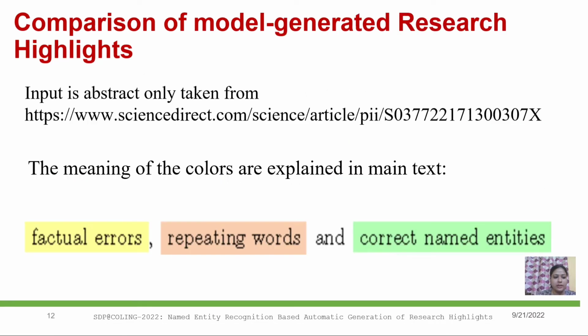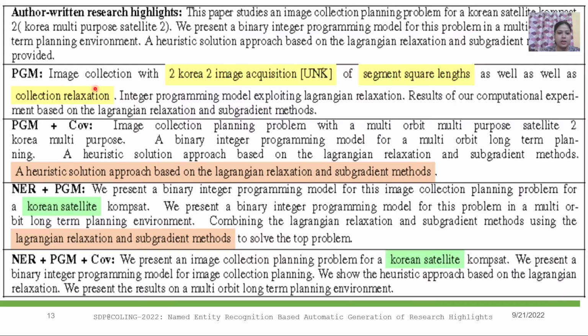We added three figures as a sample output generated by four models for various input types. In all case studies reported here, we highlighted examples of factual errors in yellow, repeating words in orange, and correct named entities in green. In this case study, input is only the abstract taken from this research paper, and model generated outputs are given in the next slide. You can see that without NER, the model generated many out of vocabulary words and factual errors, but the NER-based model correctly generates the named entities in the output, that is Korean satellite and Korean satellite here.